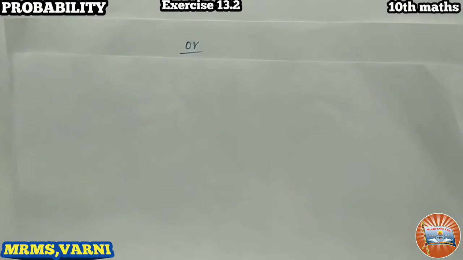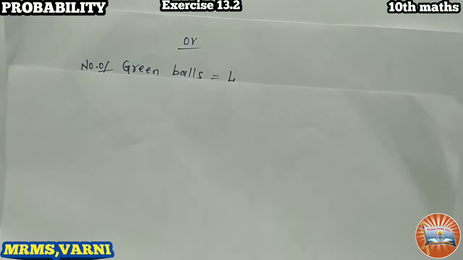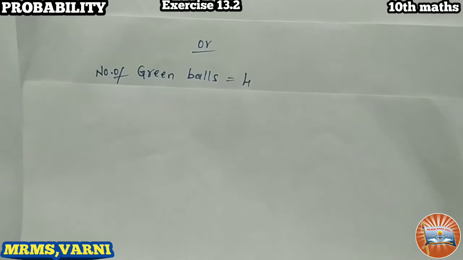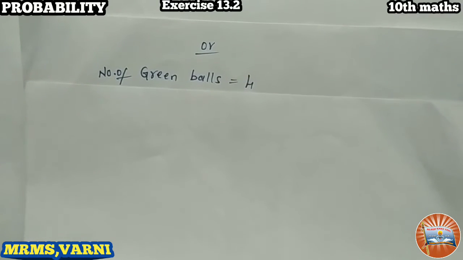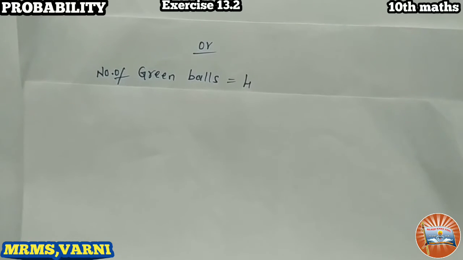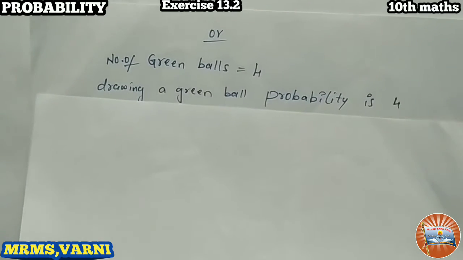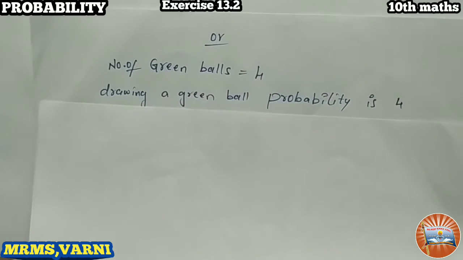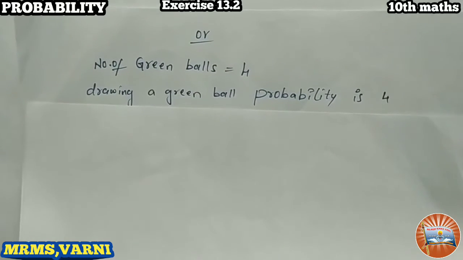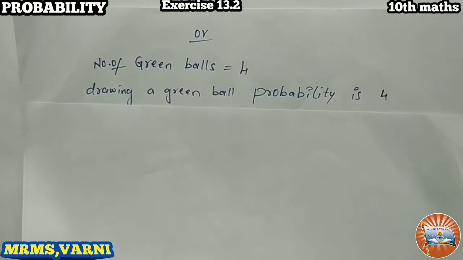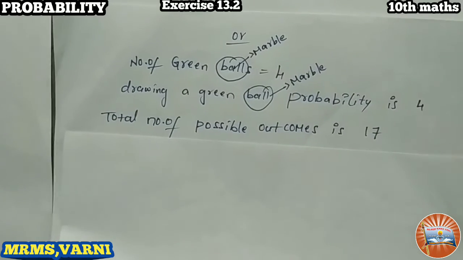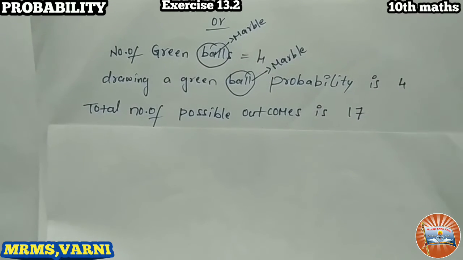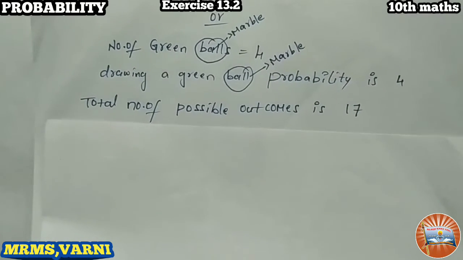See, I'm explaining the second method here. We have 4 green marbles. Okay, number of green marbles, write down marbles here. That is 4. So drawing a green marble probability is 4. Write down here. So total number of possible outcomes is 17 here.